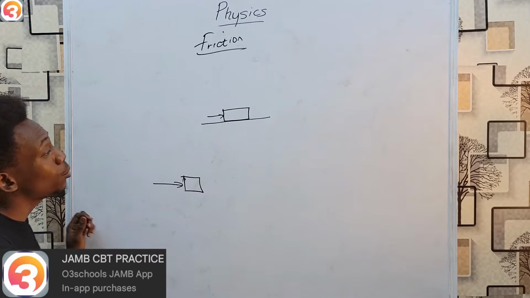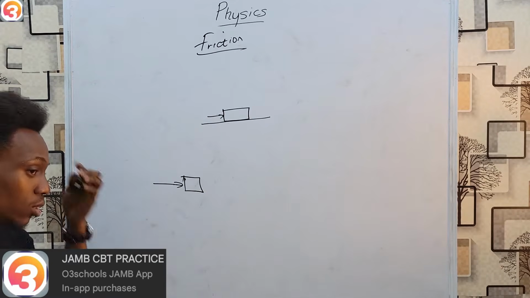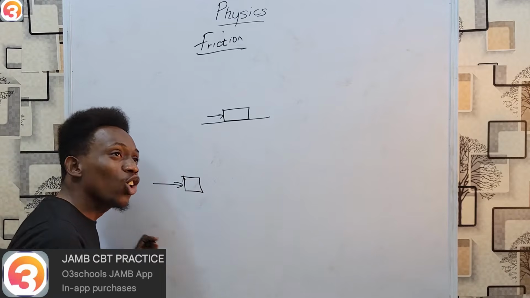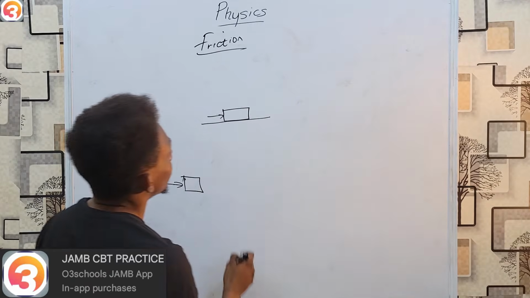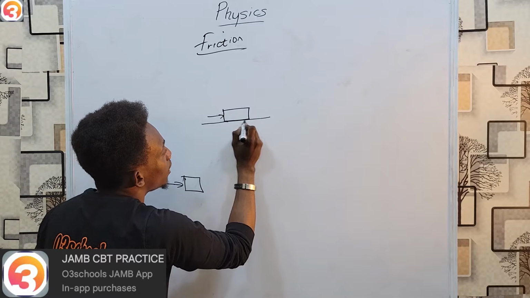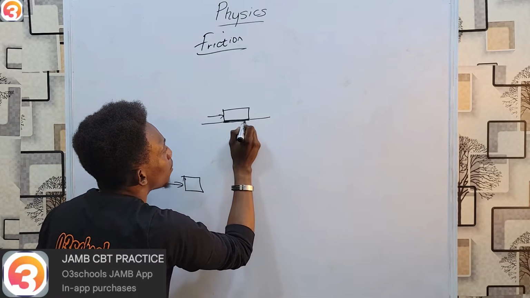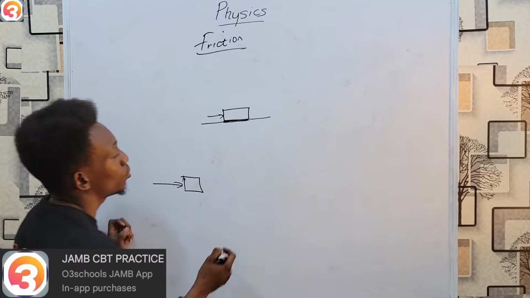If you ever try pushing the box, the moment you apply force, the box doesn't just start moving. No, there's an initial resistance you feel before you actually overcome it and the box begins to move. That resistance is brought about because the surface of this box is making contact with the surface of the ground. And as soon as that happens, a force known as friction gets introduced into the equation.